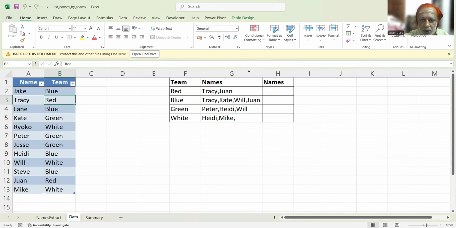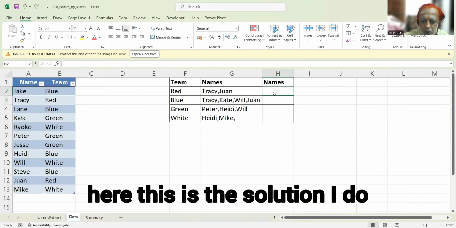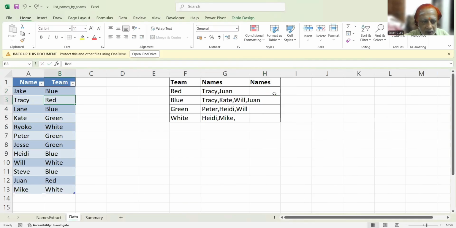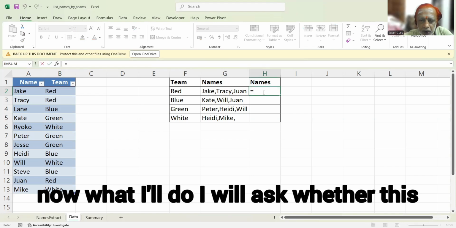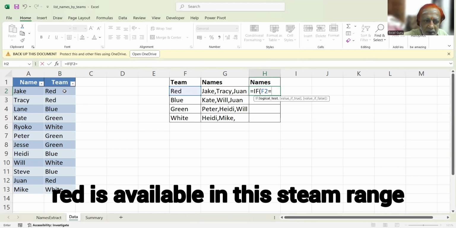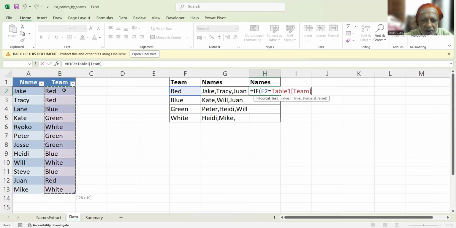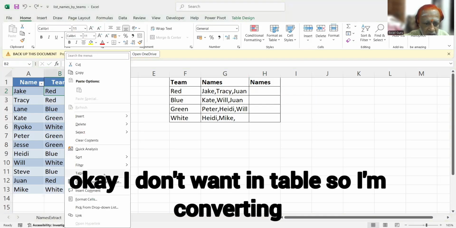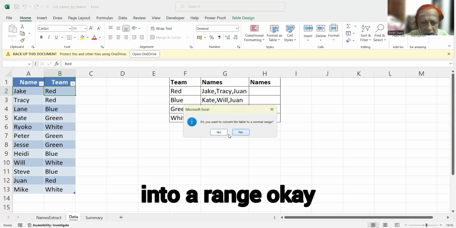Now this is the solution. What I'll do, Control Z, Control Z. Now I will ask whether this red is available in this team range. I don't want it in a table, so I'm converting it into a range.